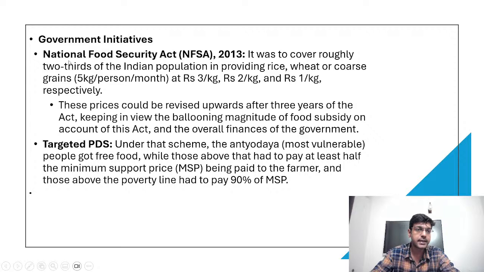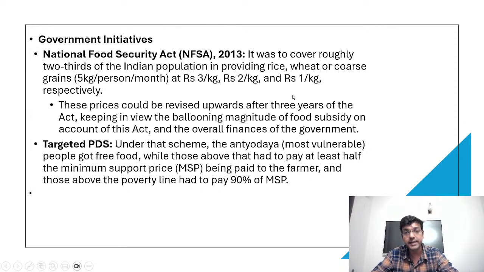Read the National Food Security Act 2013. It was to cover roughly two-thirds of the population. Almost 66% of the population would be catered to by this scheme, and they would be provided rice, wheat or coarse grain at a very minimum rate, that is 3 rupees, 2 rupees and 1 rupee per kg respectively, right? There was also a recommendation that this rate should be revised.